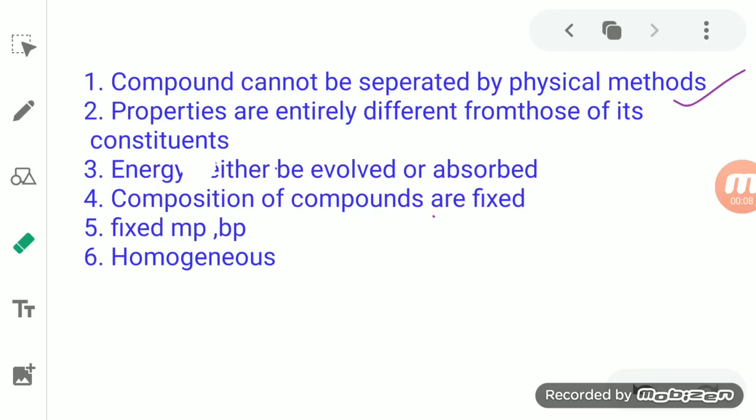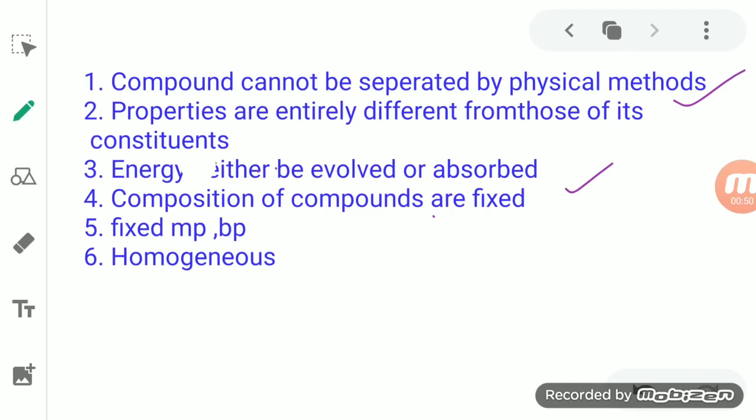So by this we can conclude the properties of the compound. The first property is that a compound cannot be separated by physical methods. A compound cannot be separated by any of the physical means, either by using magnetic separation or evaporation or sublimation or distillation. The second property is that the properties are entirely different from those of its constituents. The properties of the components from which this compound is formed are different from the properties of the compound which is formed. So we can say that it is a chemical change, not a physical change.